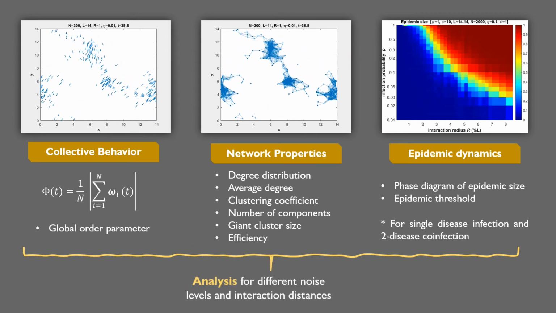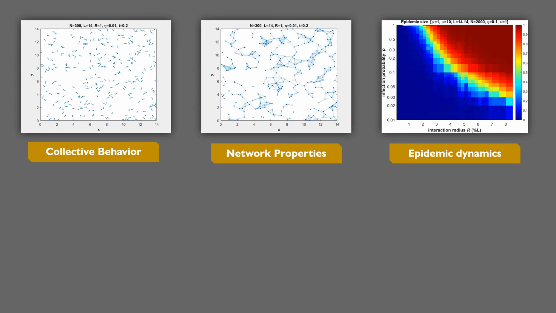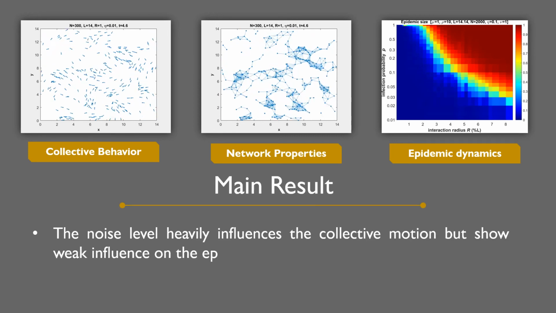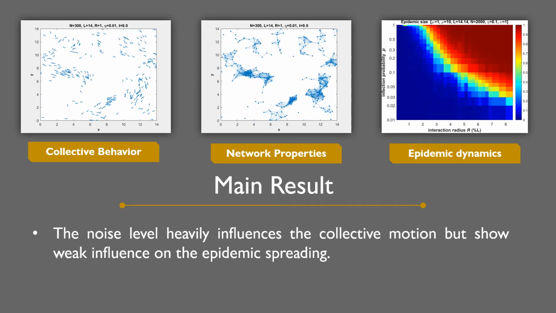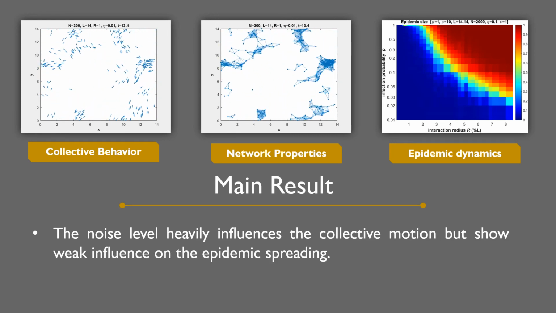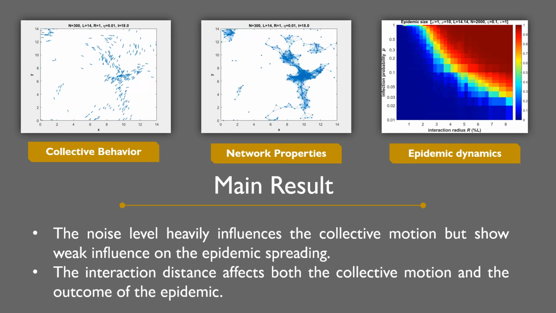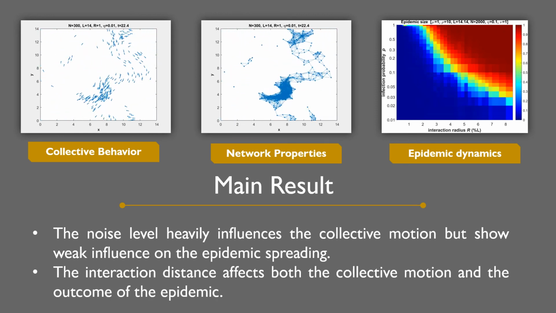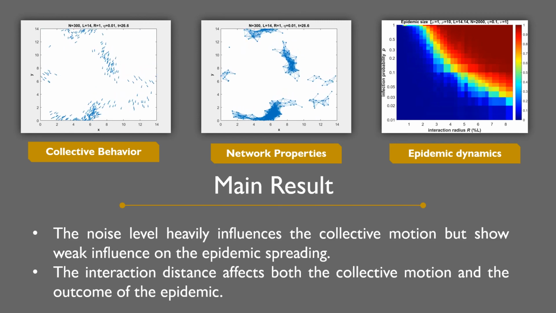We did this for different noise levels and interaction distances, and we found out that the noise level heavily influences the collective motion but shows weak influence on the epidemic spreading. On the other hand, the interaction distance affects both the collective motion and the outcome of the epidemic.